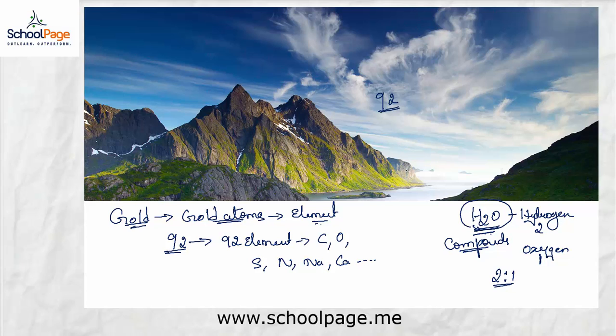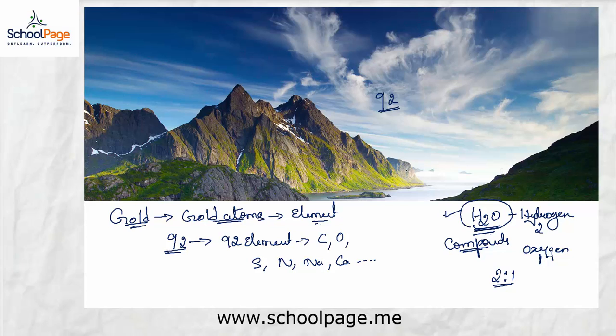So molecules are the smallest particles of substances which is made up of two or more atoms of same element or different elements. In this case, it is different elements, that is hydrogen and oxygen. So here we can call it a molecule of compound. So H2O is a molecule of a compound.